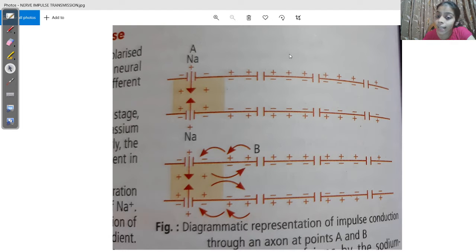Now outside the axon, outside a nerve fiber, what should be present? Should there be an empty space? Definitely not. A nerve fiber is a cell. So outside an animal cell, there will be intercellular space.